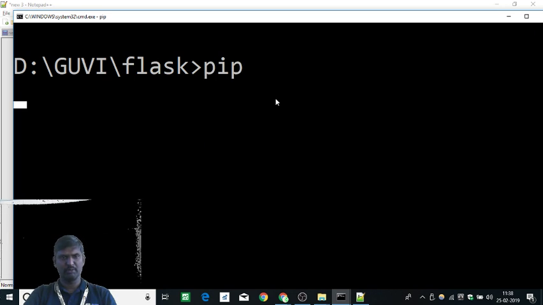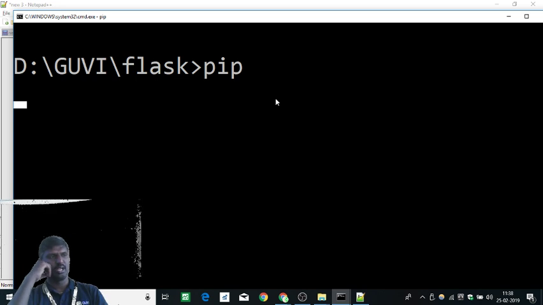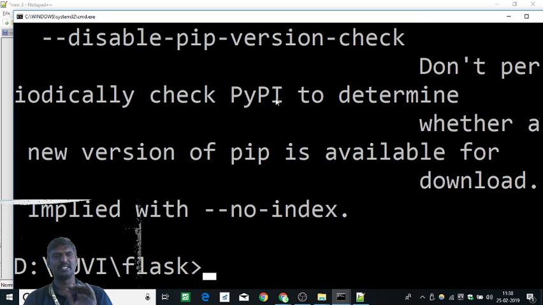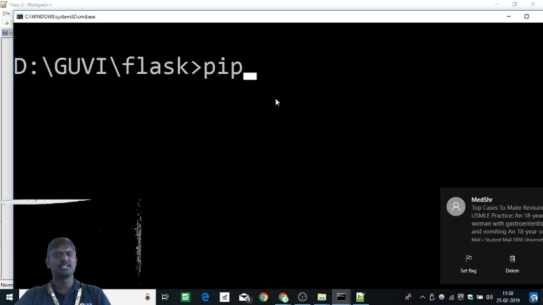Let me check whether I have pip or not. Yeah, I have pip installed. Pip stands for Python package installer. For example, if you want to install anything on Windows, you have a setup file, you click next, and it automatically sets up the software for you. If you want to install Microsoft Office or whatever software, that's how it goes. In the same way for Python, pip is the tool.